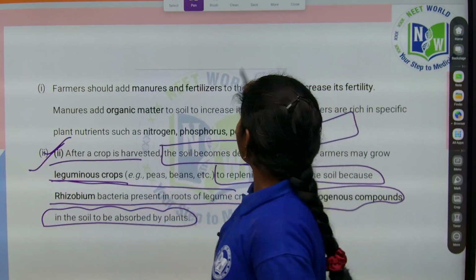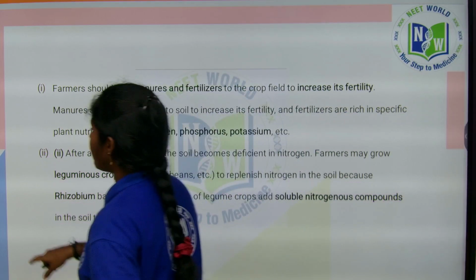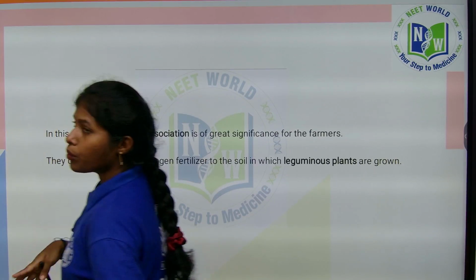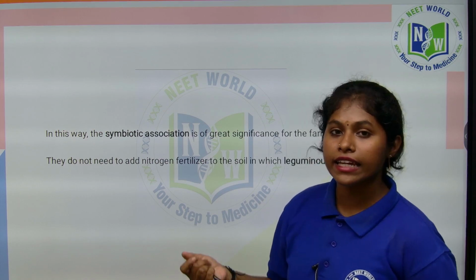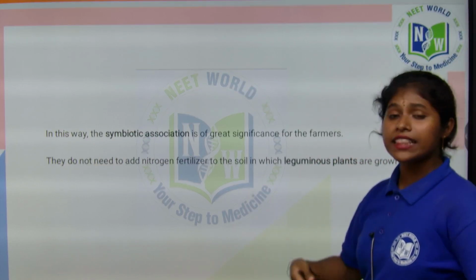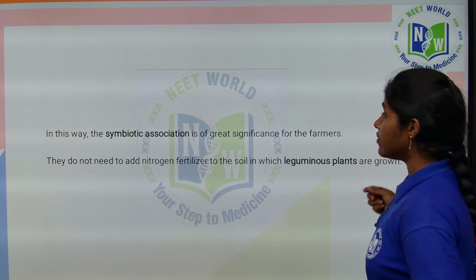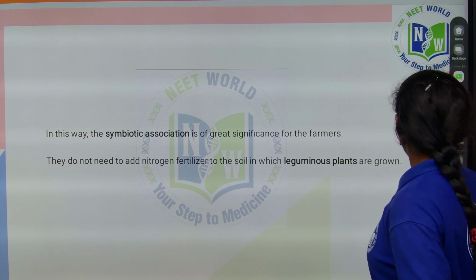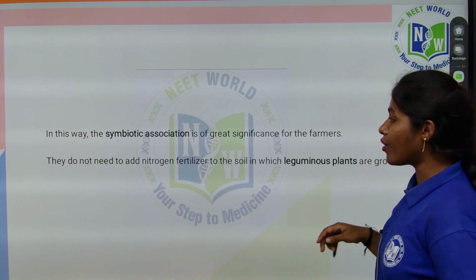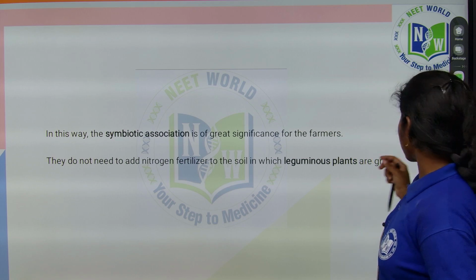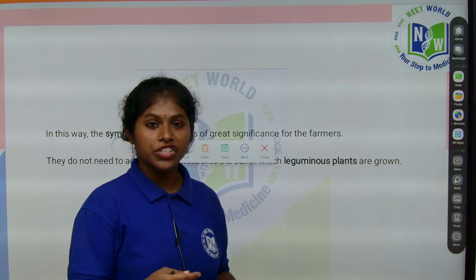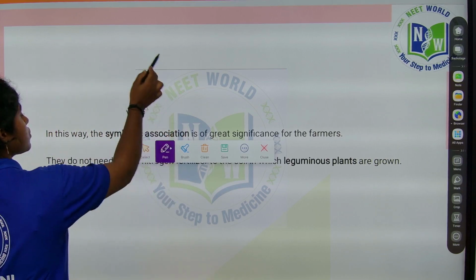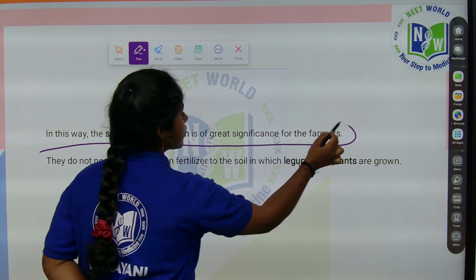But nowadays mostly they are using fertilizers, which are nutrient specific. So they instantly regain the nutrients to the soil, but it has more effects on the soil also. As we are dealing with the concept of nutrition, this is how symbiotic association is of great significance to farmers.